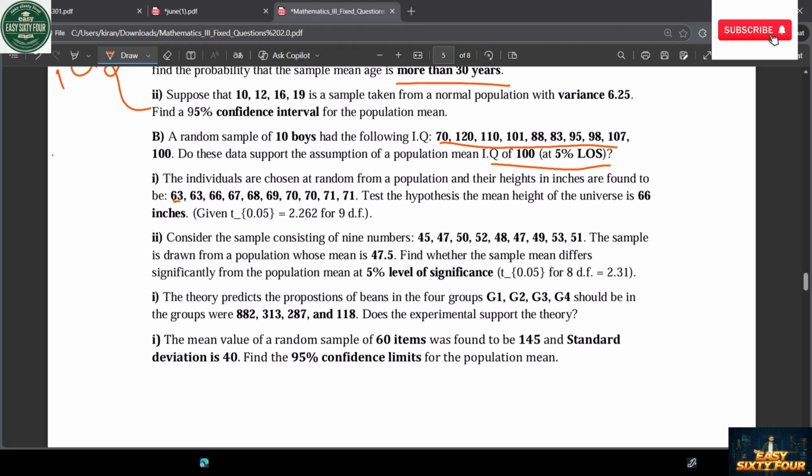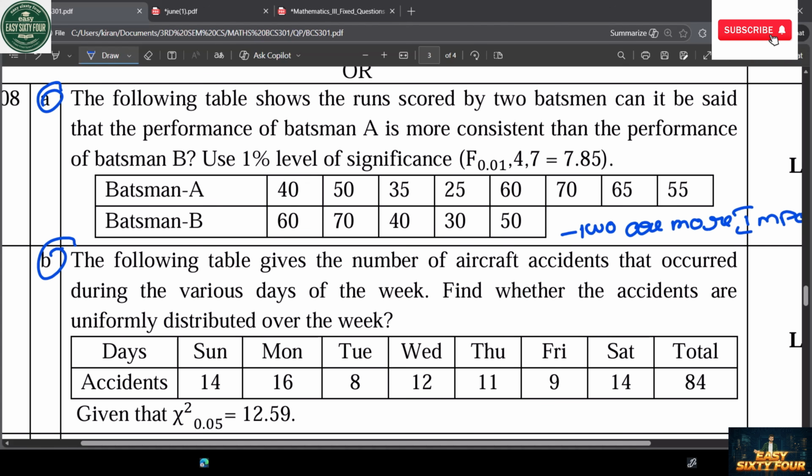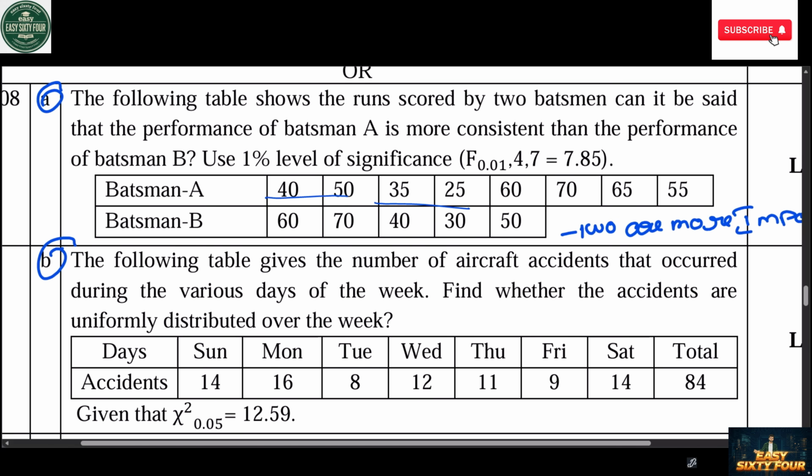Why? Because for this, two types of model question papers were given for the VTU. In module 4, they can give in two different ways. Wait, I will show you. See, they can also give it like this, Batman A 40, 50, 35. These are also important questions but have not appeared in the exam. But read this only. This is also okay.